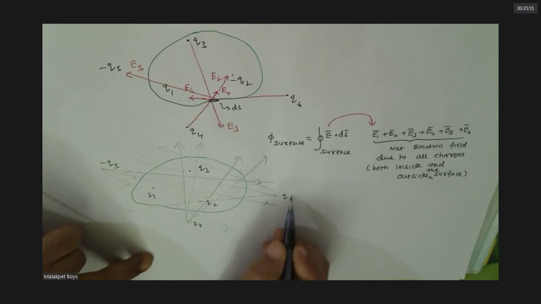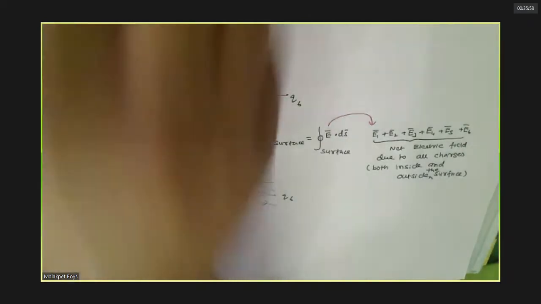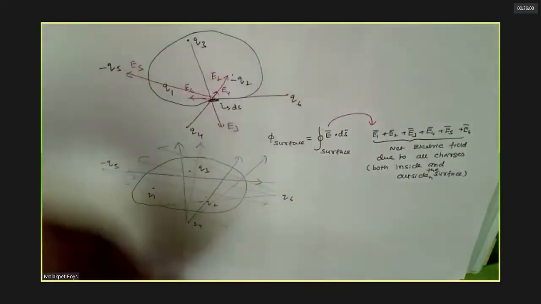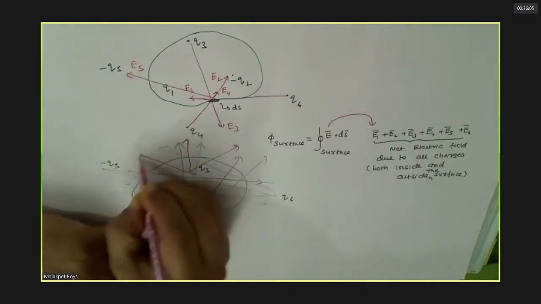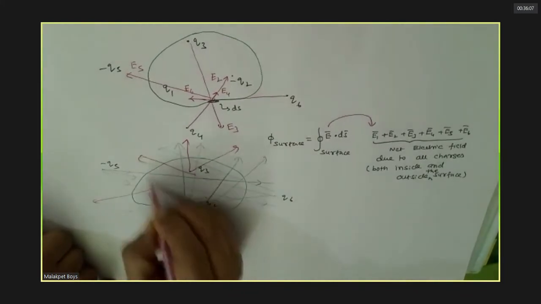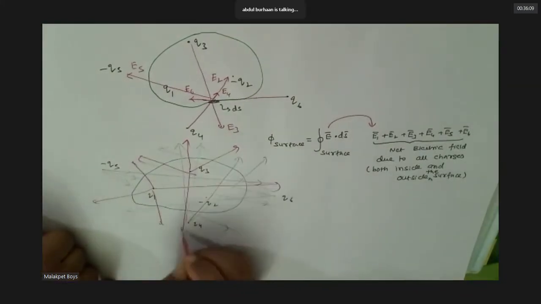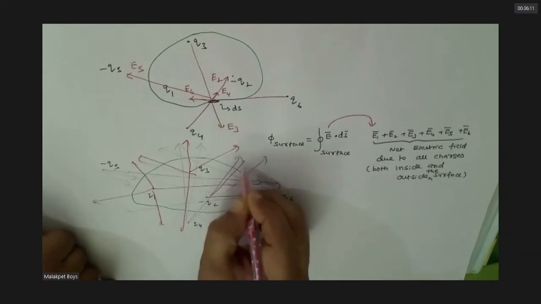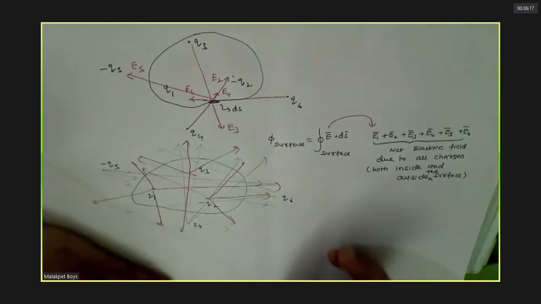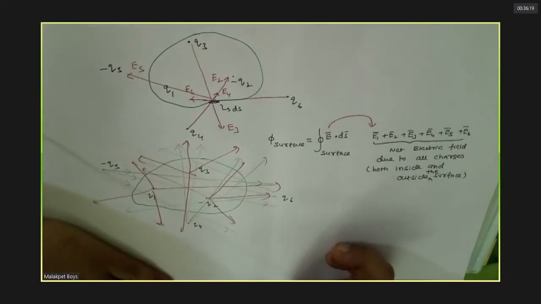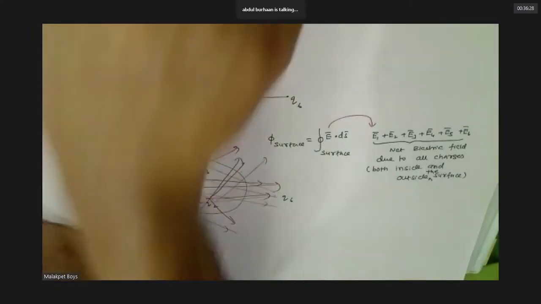Now you can see these inner ones. If you observe carefully, there is only exit. There is no entry for these. Followed this or not? Following, sir. That means the charges inside contribute only to exiting flux. There is no entry flux for that, no? For other charges, entry flux equals exit flux. Agreed? Agreed, sir.